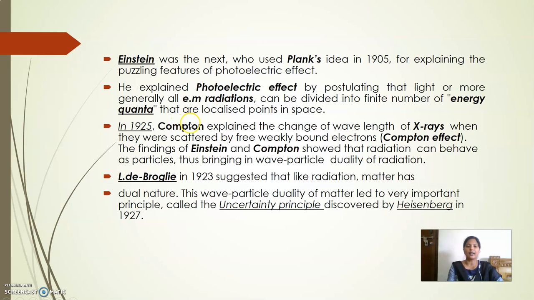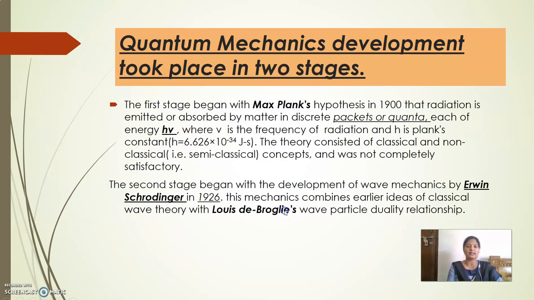In 1923, Compton explained the change in the wavelength of X-rays when they are scattered by a weakly bound electron. By seeing these two experiments, Einstein and Compton showed that radiation can behave as a particle, and they brought the concept of wave-particle duality. de Broglie suggested that radiation, like matter, has a dual nature, which gives importance to the uncertainty principle discovered by Heisenberg in 1927.